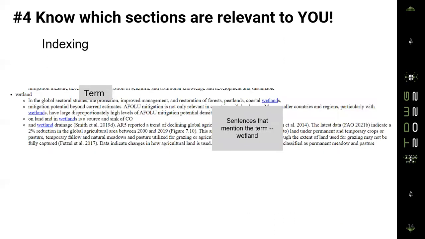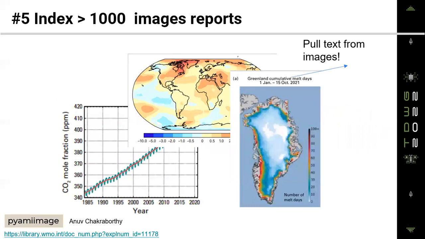And finally, with the help of dictionaries, we can also index the whole report. So let's say you want to know all the sentences that mention the term wetland. Our tool can automatically get you all the sentences which mention the term wetland. So we're not just limited to text, we also pull out images and pull out text from images, and the information in images can also be incredibly valuable, and semantifying it can help liberate knowledge from these images as well.